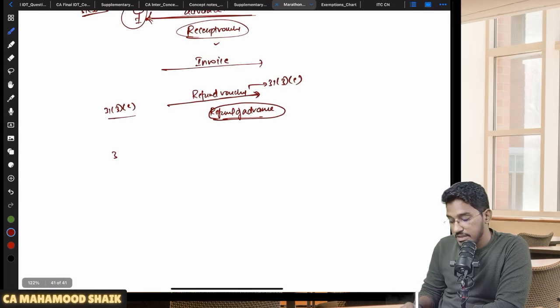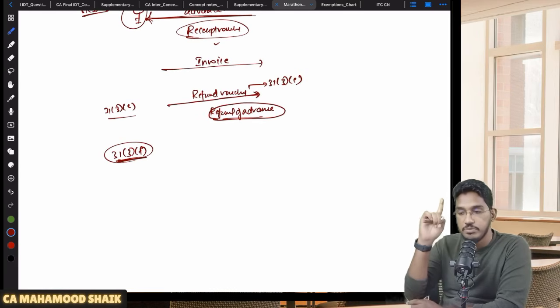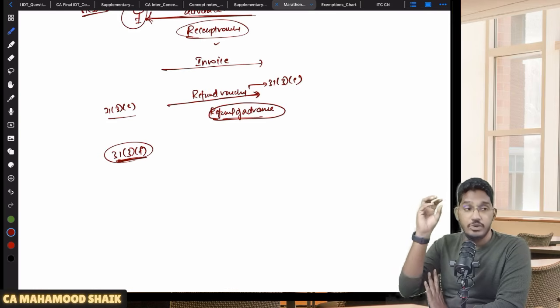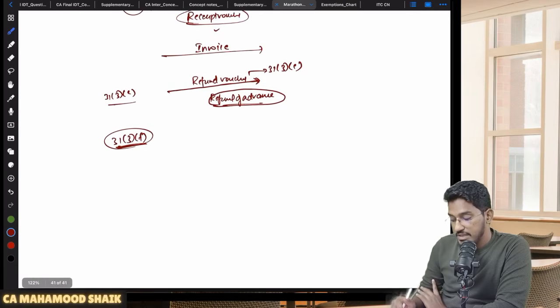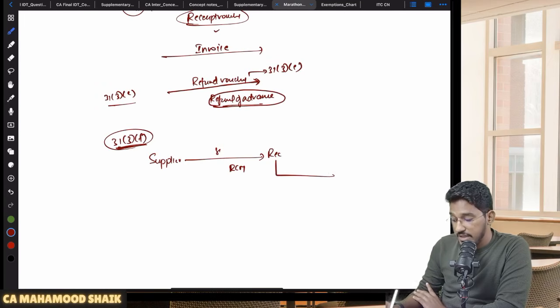Then we have Section 31 subsection 3 clause F, which is talking about self-invoicing. Regarding that self-invoicing, I have already covered it in the input tax credit chapter. The same marathon, when I was explaining the input tax credit chapter, there I explained self-invoicing. So what is that self-invoicing? Let us say there is a supplier making some supplies to a recipient which are covered under RCM, where the recipient will discharge the GST to the government.